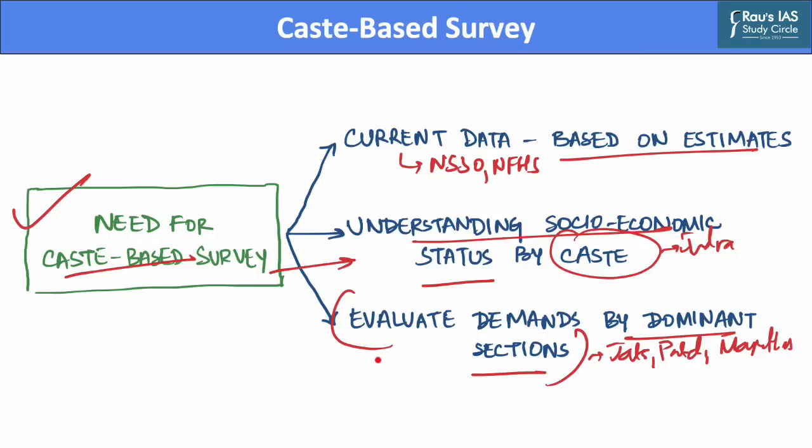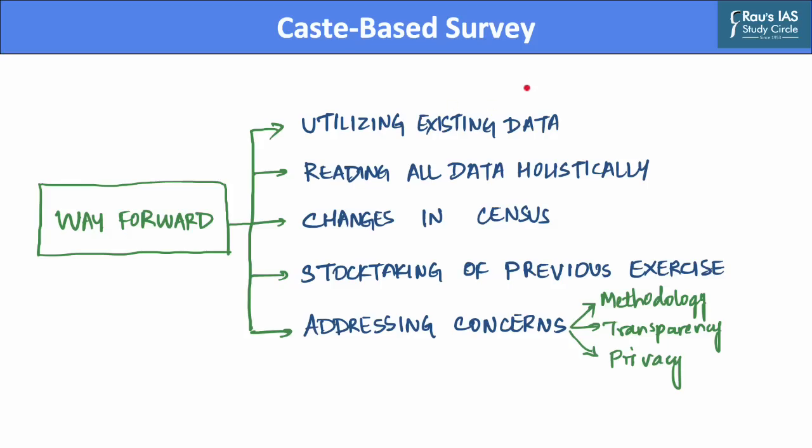Now that we have understood the need for a caste-based survey, let us understand a way forward which will help utilize existing data to improve the condition of backward classes in the country. The first way forward is to understand the utility of already existing data, and it will eventually help in the conduct of academic exercises which will help map social inequalities and social changes in Indian society.